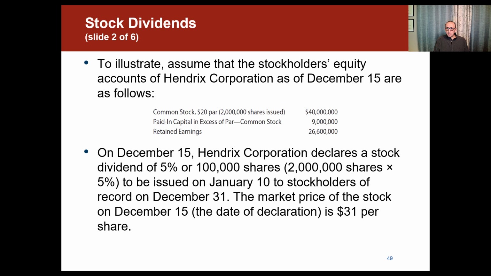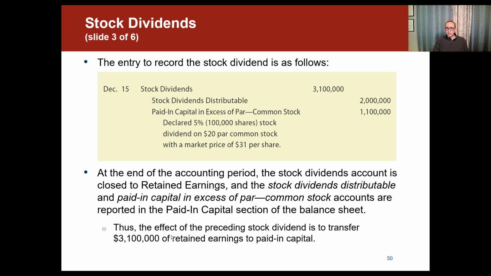On December 15th, Hendricks Corporation declares a stock dividend of 5%, or 100,000 shares, and how we got that is the 2 million shares that are outstanding multiplied by the 5%, and that would be issued on January 10th to stockholders of record on December 31st. The market price of the stock on December 15th is $31 per share.